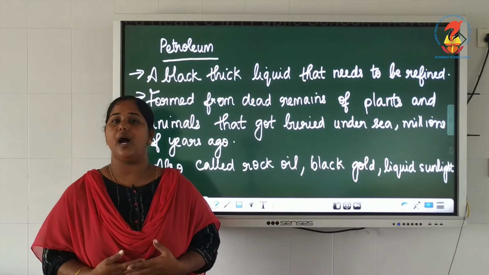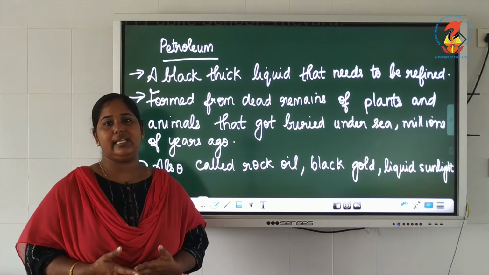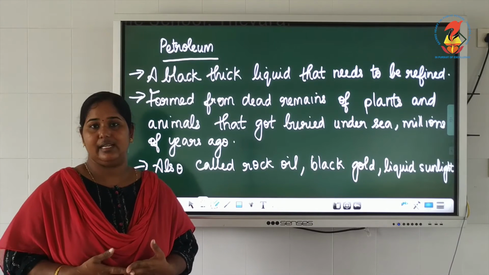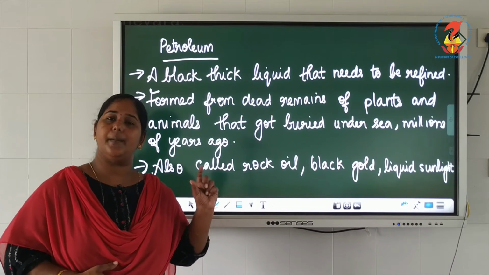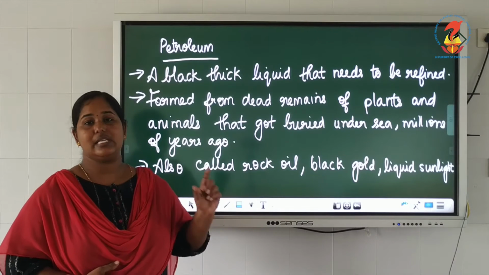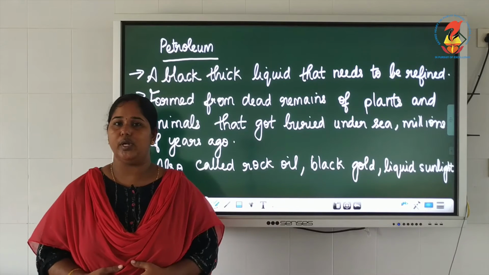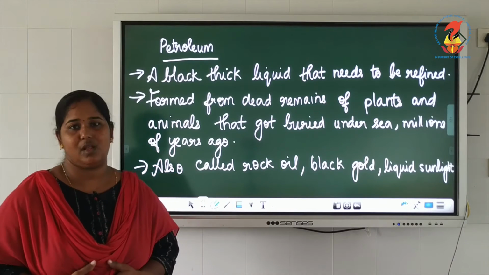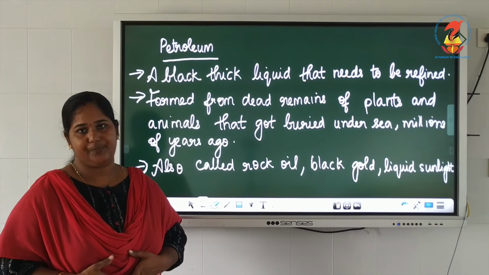Sunlight is also a part of the formation of petroleum. So it is returning that light and heat just like the sun. That is why it is called liquid sunlight. It was mentioned in a book as liquid sunlight by the writer. So these are all names given to petroleum and they have their own meanings and reasons.